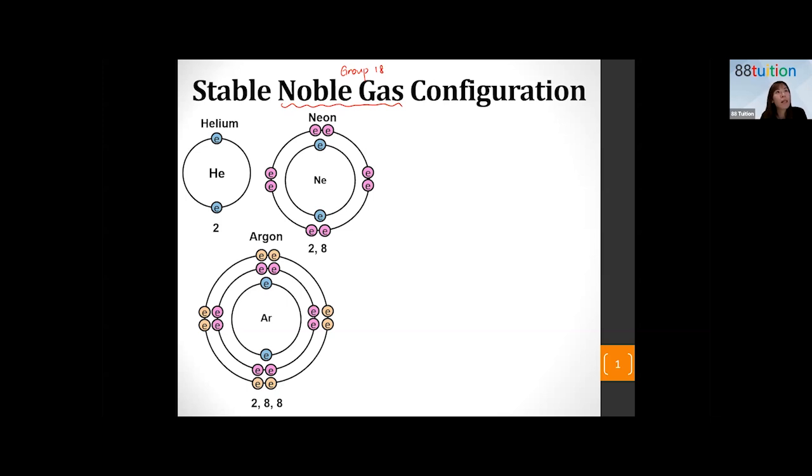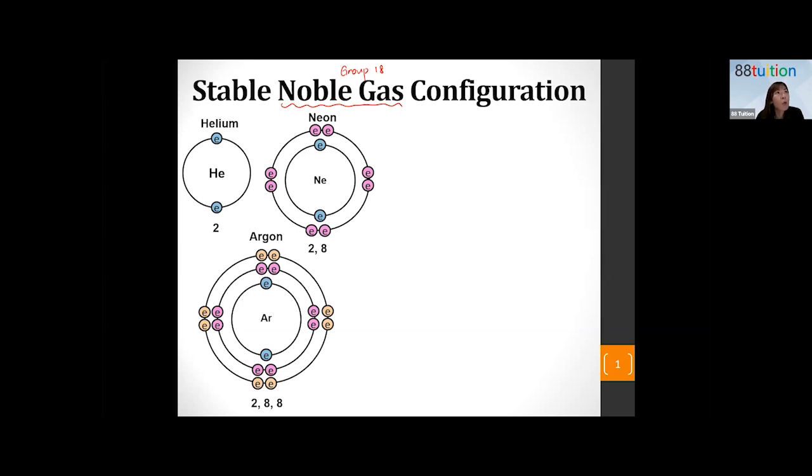If you are looking at group 18 now, do you see that there are a few elements there? Helium, neon, argon, krypton, xenon, radon, and the last one, let's see. Oh, my eyes not so good. Oganesson. Yeah, so there are these number of elements in the noble gases group, or group 18. We call them noble gases. Why? Because they all exist in the gaseous state at room temperature and pressure.